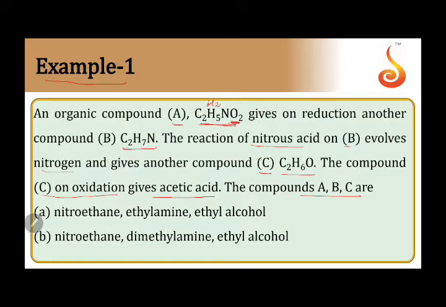The reaction of nitrous acid on B evolves nitrogen. Nitrogen gas is evolved when primary amine reacts with nitrous acid. This tells us that B is a primary amine. That is, this formula is a primary amine. It evolves nitrogen and it forms an alcohol. This reaction of nitrous acid with primary amine yields an alcohol. So this compound here must be ethanol, C2H5OH.